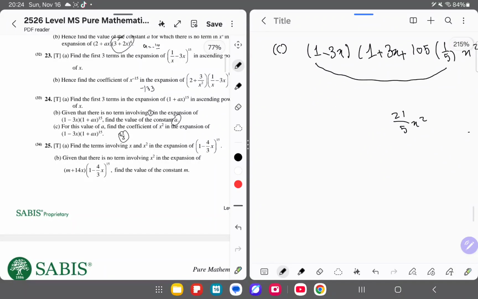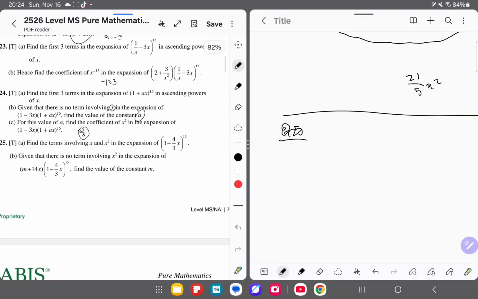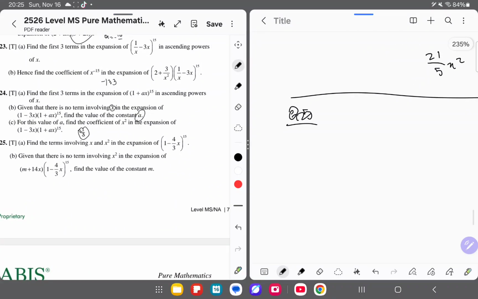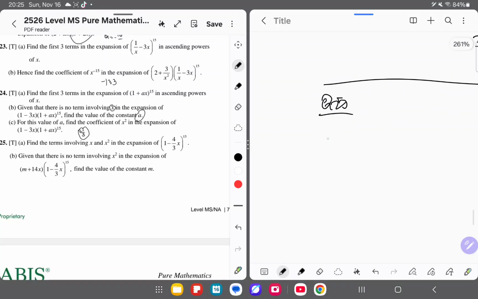And now the final question, question 25. Here, find the terms involving x and x power of 2 in the expansion of 1 minus 4 over 3x, and then all to the power of 15. So far, we just simply expand, but this time we have to do it a different way.